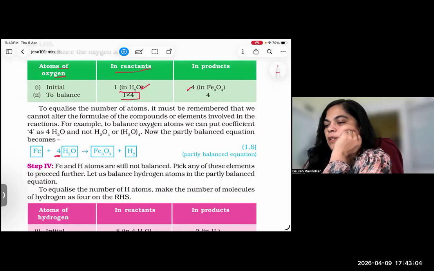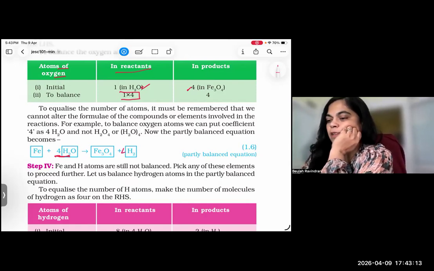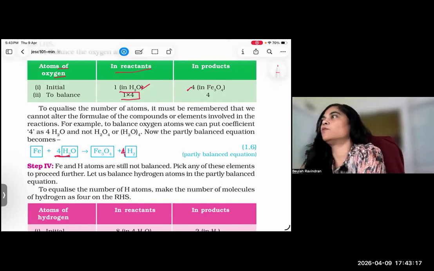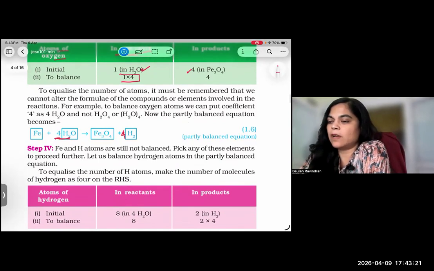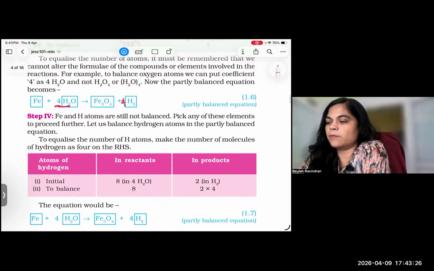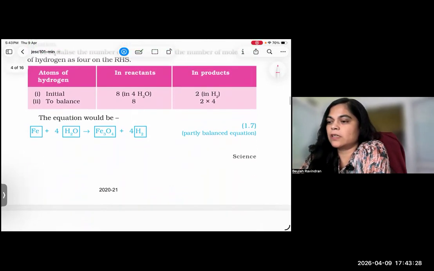So 4 H2O. Now hydrogen is also 8, so 4 H2. Oxygen is tallied. So you have to put 4 here. Okay, is it clear? Then iron is not balanced, right? So how can you balance the iron? You add 3 Fe.